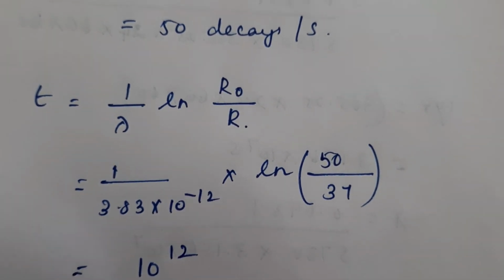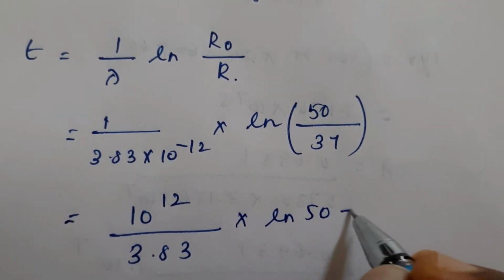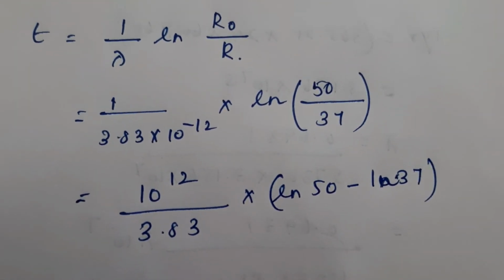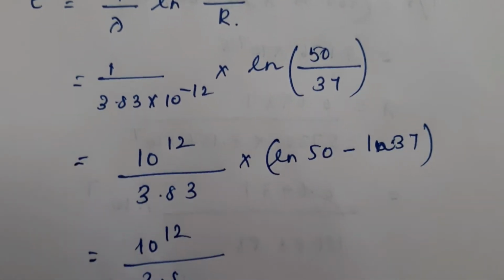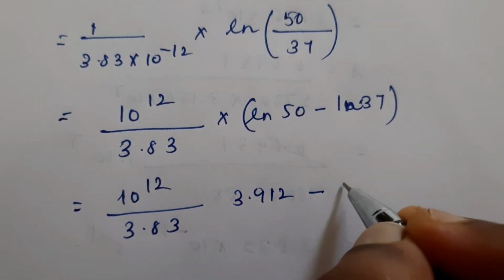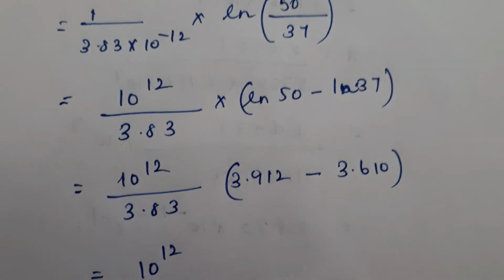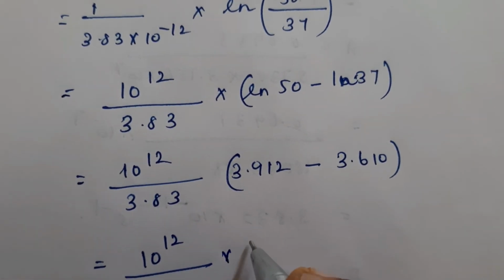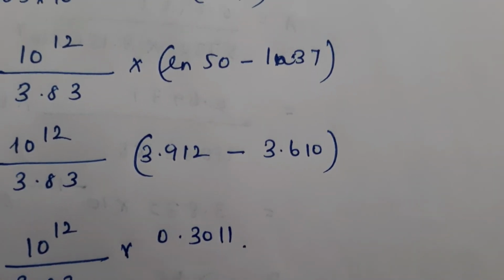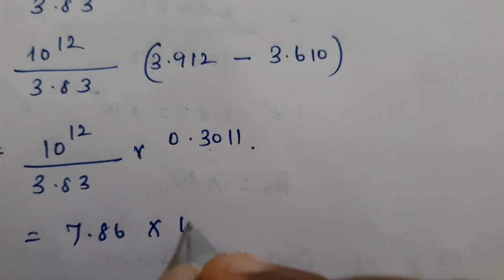So this is 10 raised to 12 by 3.83 into log 50 minus log 37. Log 50 value is 3.912 minus 3.610. So this is 10 raised to 12 divided by 3.83 into 0.3011. If you divide, you will be getting 7.86 into 10 raised to 10 seconds.